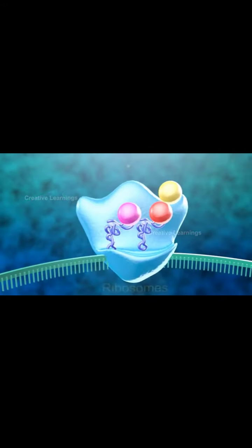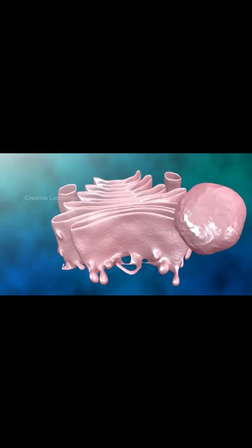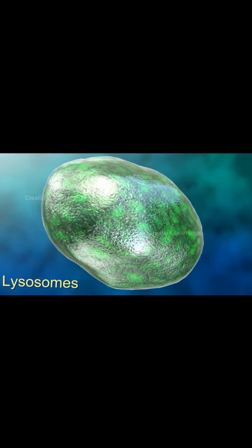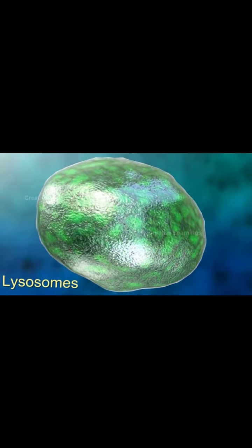Golgi apparatus is the system of membranous sacs called cisternae. The purpose of Golgi apparatus is to transport secretory vesicles and form lysosomes. Lysosomes are the suicidal bags of the cell. They contain digestive enzymes and perform intracellular digestion. Another type of eukaryotic cell is the plant cell. Both the types of cells are very similar, but there are three distinct differences.